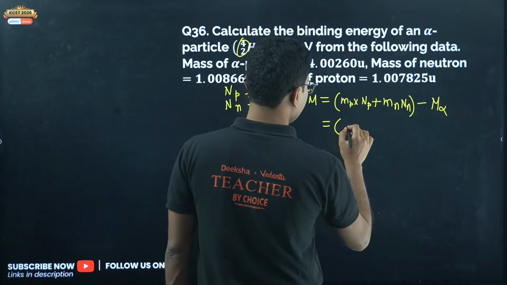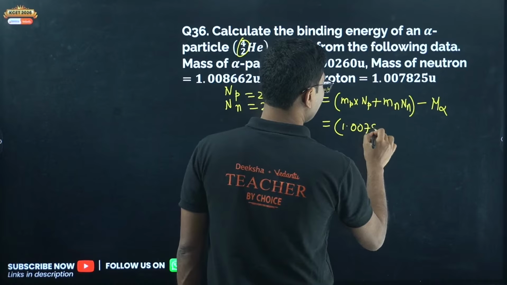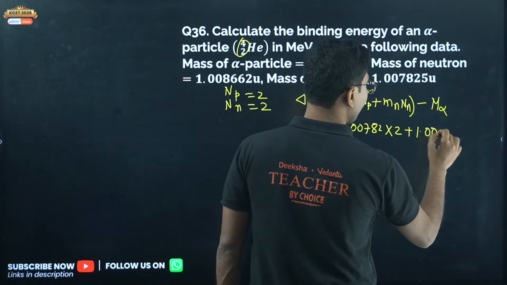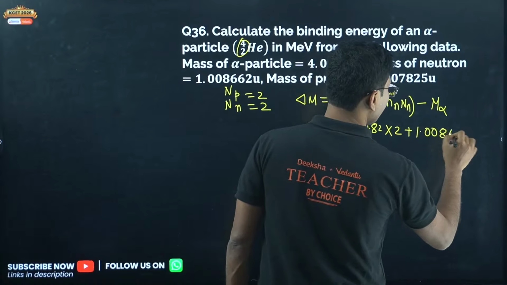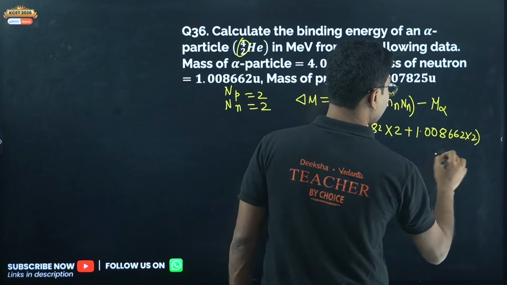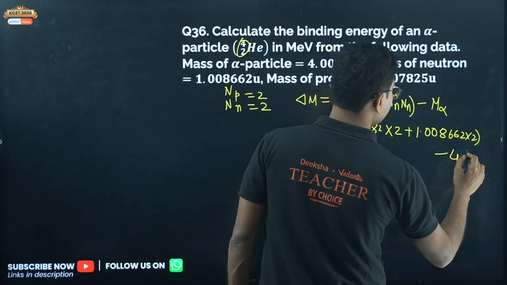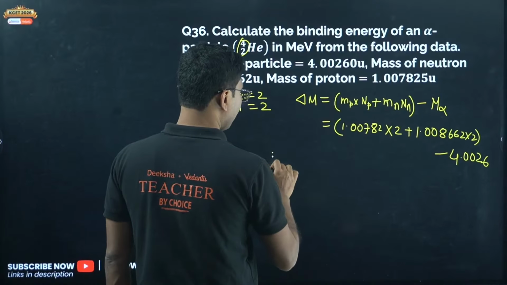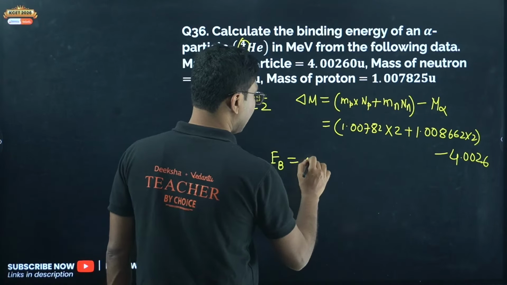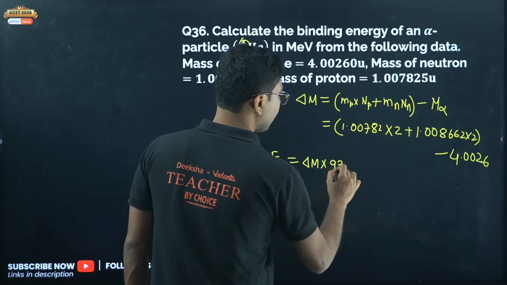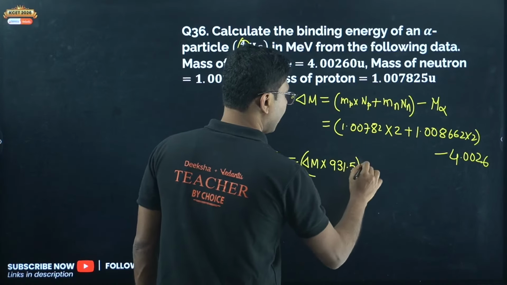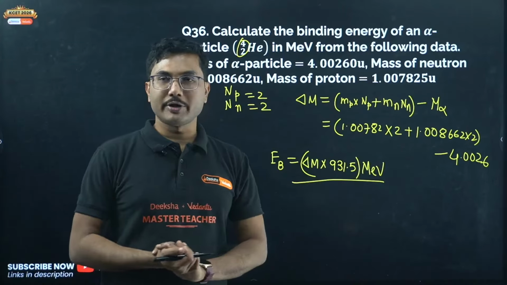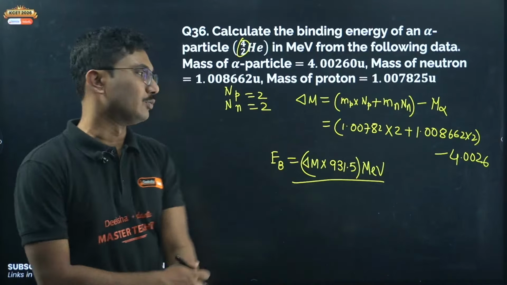So 1.00782, you have to use the values properly, into 2 plus 1.008662 into 2 minus 4.0026. Now at the end, what you have to calculate? You have to calculate the binding energy. Binding energy is given by delta M into 931.5 mega electron volt. Okay, so this is the thing that you have to remember. If you multiply with 931.5, you will get the exact value.